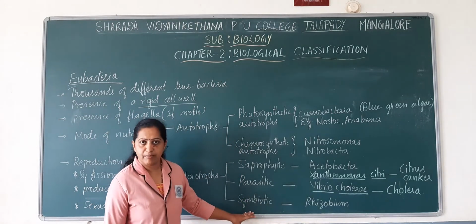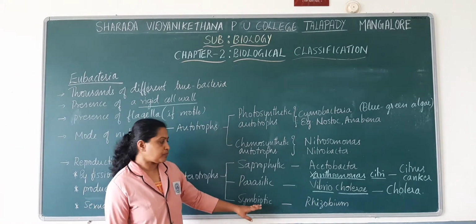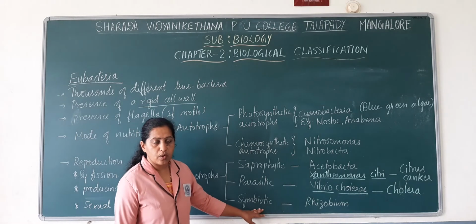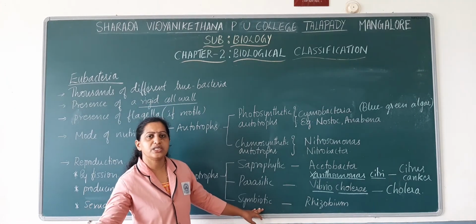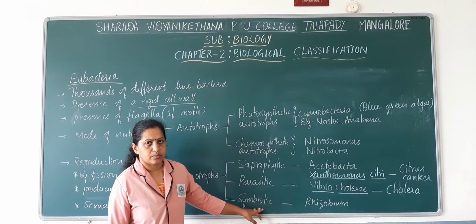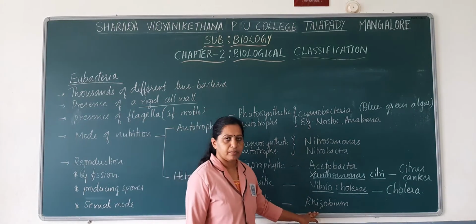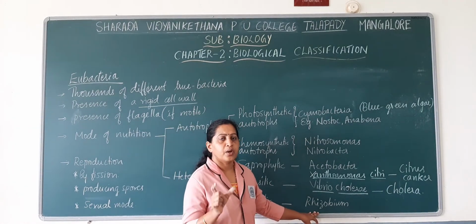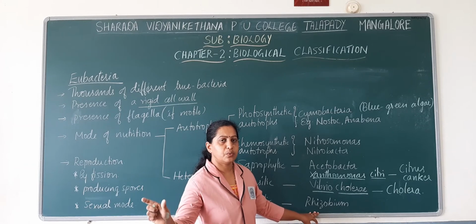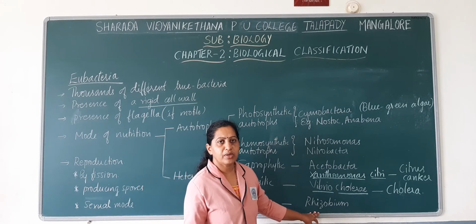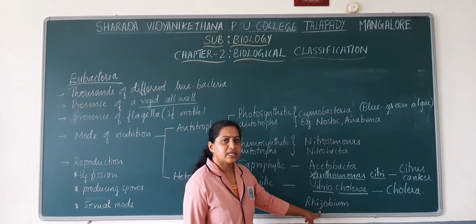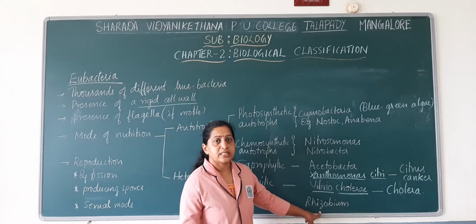Next, coming to symbiotic. Symbiotic organisms are those organisms which are found in association with other organisms. For example, rhizobium. Rhizobium is a bacteria which is found in association with the roots of leguminous plants. So rhizobium is abundantly found in soil.